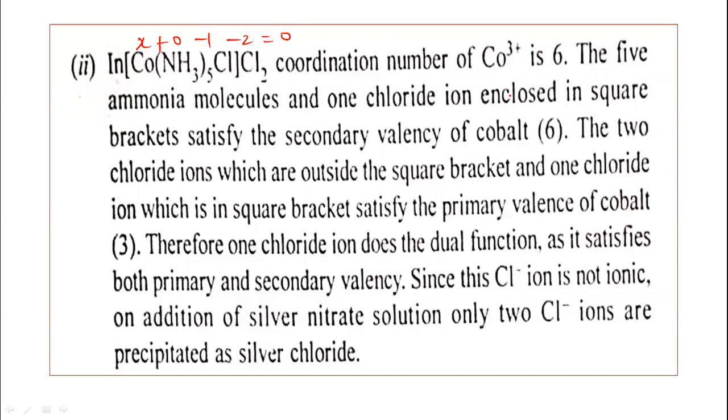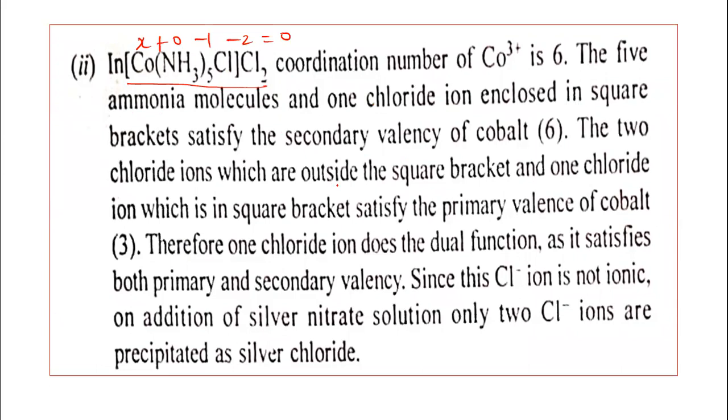The 1 chloro and 5 ammonia molecules are the secondary valencies. The 5 ammonia molecules and 1 chloride ion enclosed in the square bracket satisfy the secondary valency of the cobalt, that is 6.